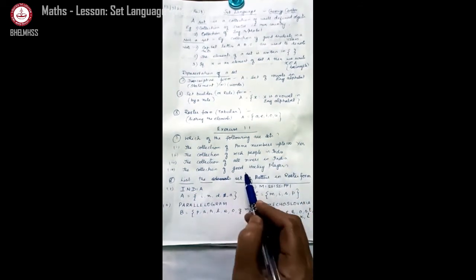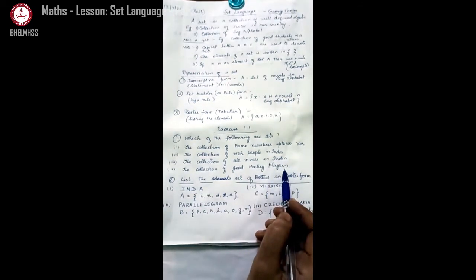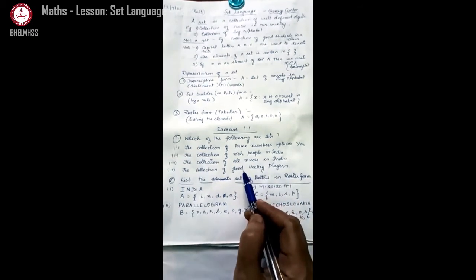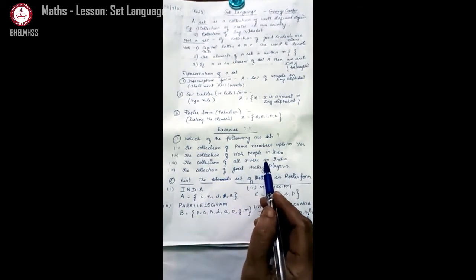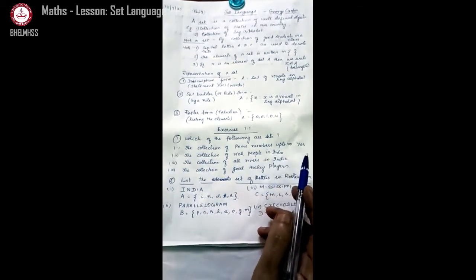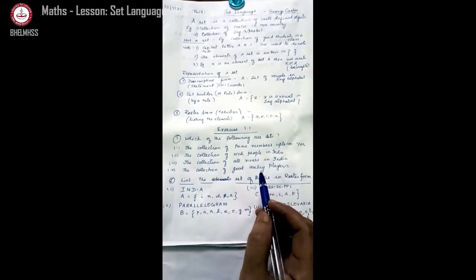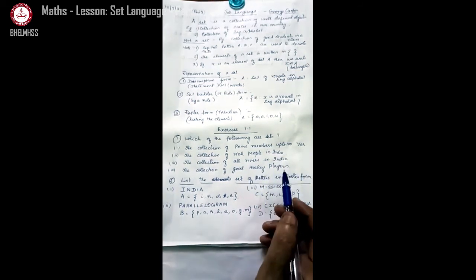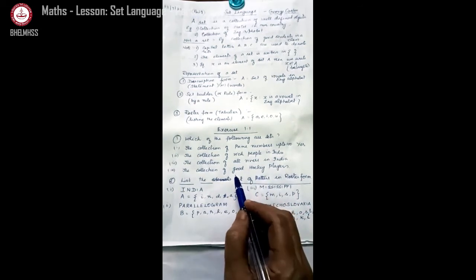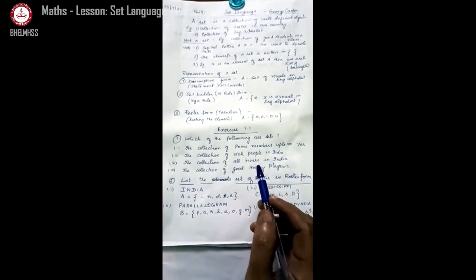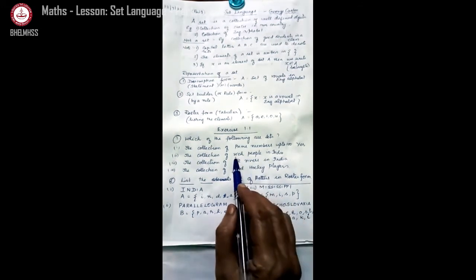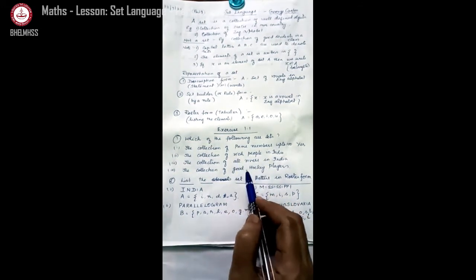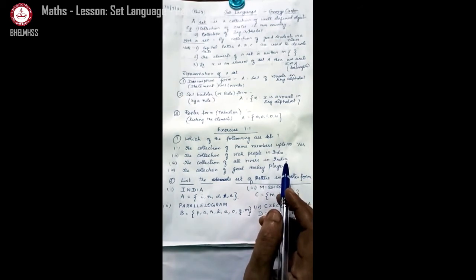The collection of good hockey players. A player may be good in one match. The next time, because of him, they would have lost the match. So anything can happen, isn't it? So good, bad, dull, tall, all the adjective words, like rich, poor, good, if they come, we can say that they are not belonging to a set.